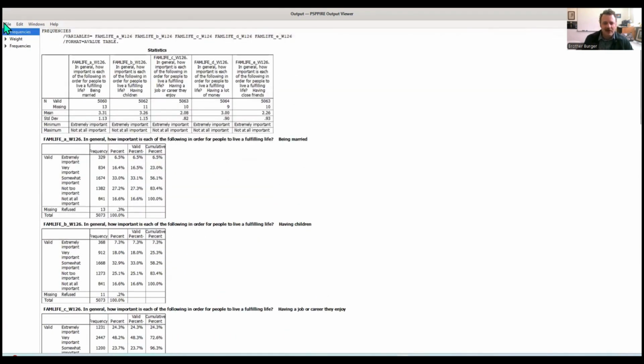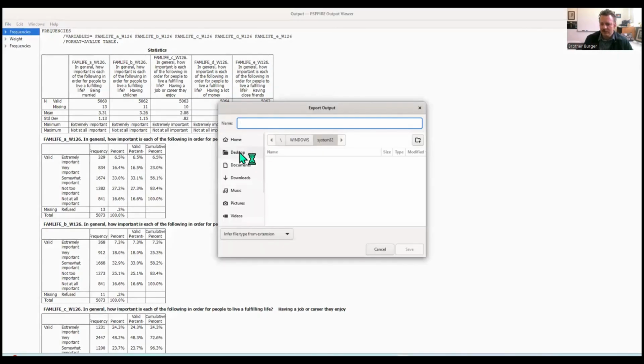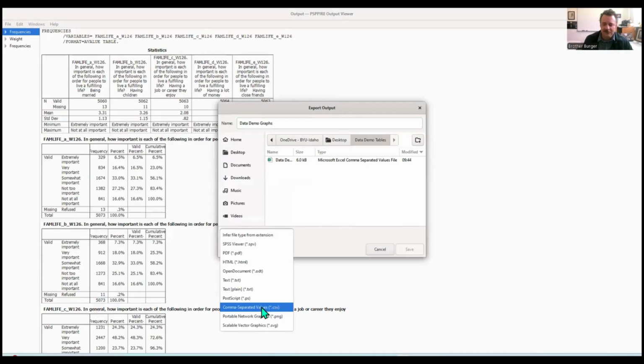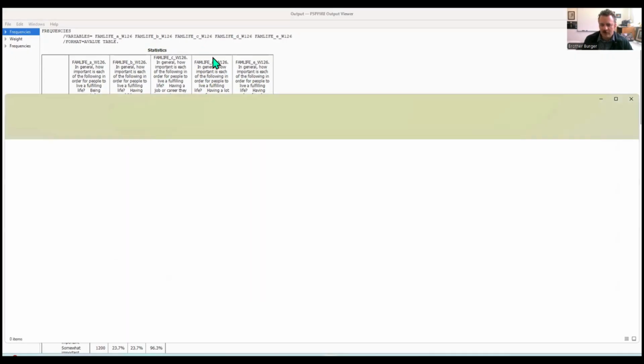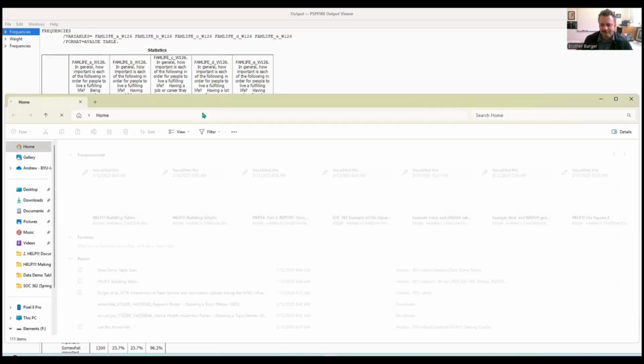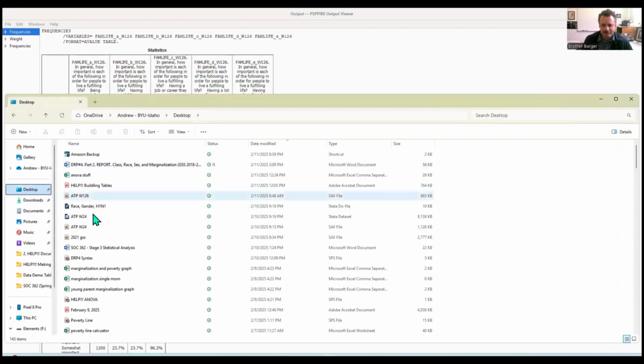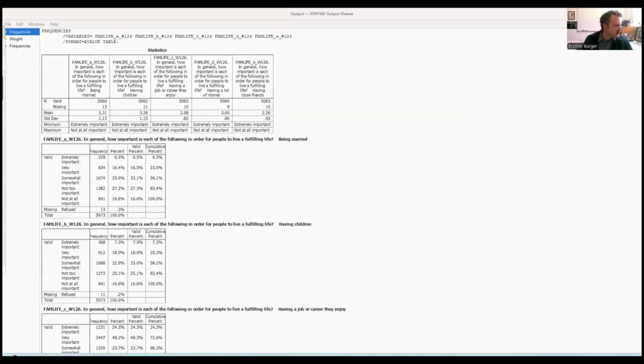Okay, so now that we have this, we're going to export our data. So I'm going to just call this data demo graphs. And we're going to infer file type again, and it's going to be a CSV, so we can open it in Excel. So go ahead, save that, and then open it up. I have so many files. It showed up there too, right at the beginning, but now I have to go searching for it. There we go.